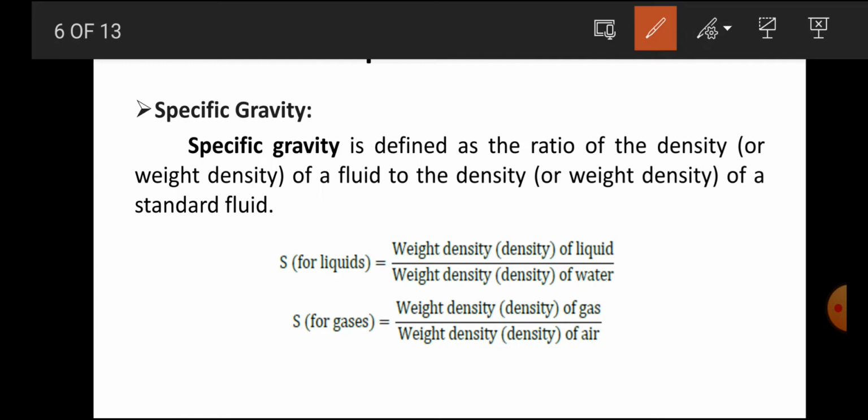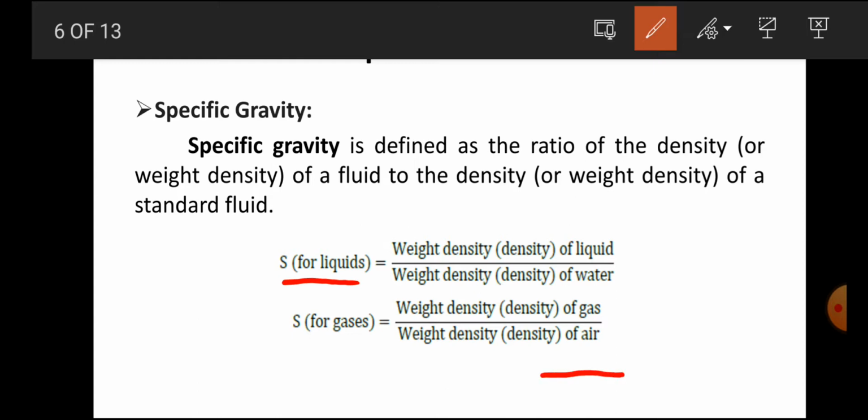Now how it will be considered, you can see here mathematically. Specific gravity is a ratio of weight density divided by weight density of the standard fluid. Suppose you consider a liquid, then our standard fluid is water, and if you consider gas, gas is also a fluid, then our standard fluid will be air.